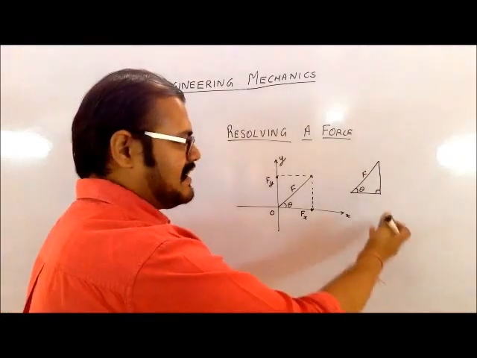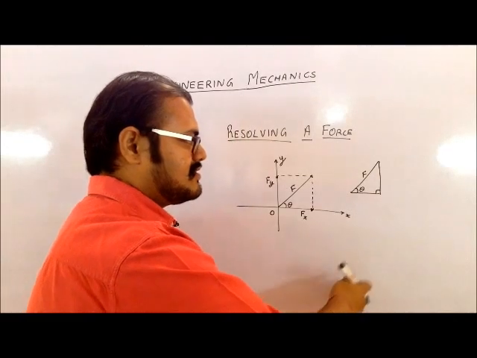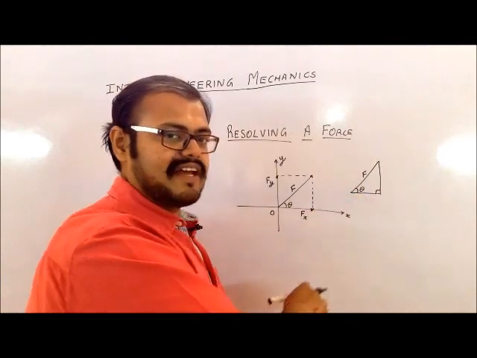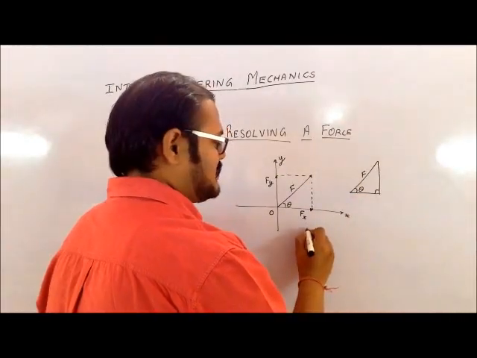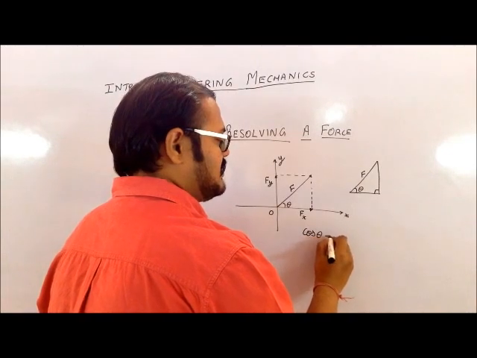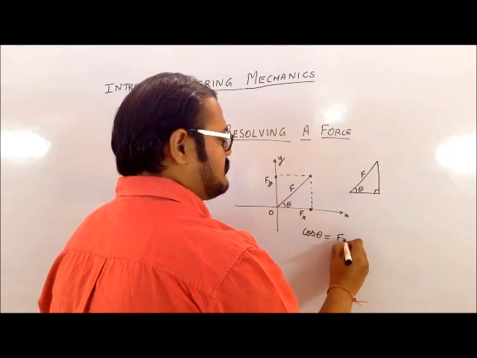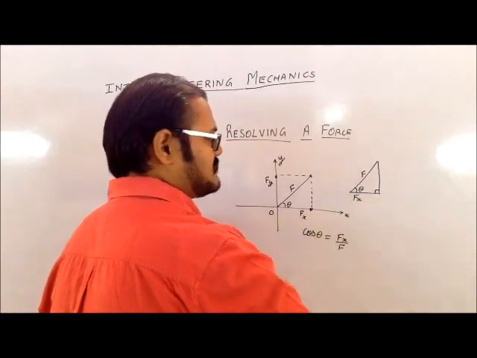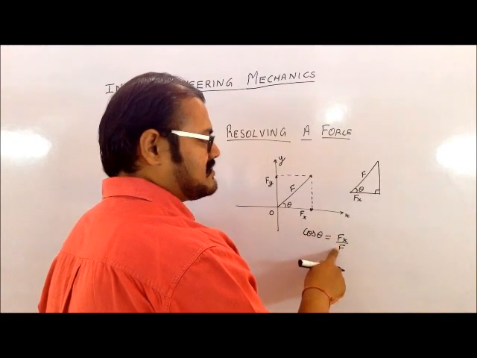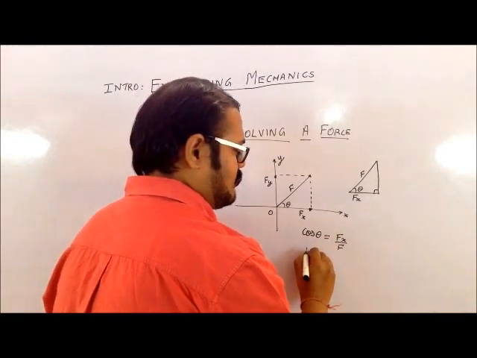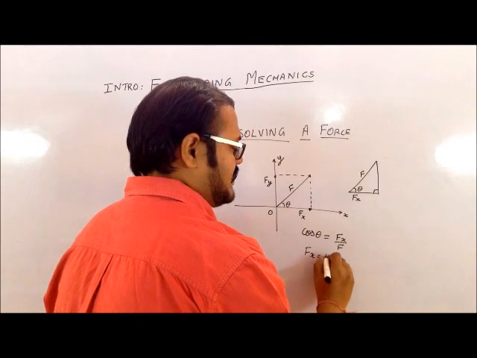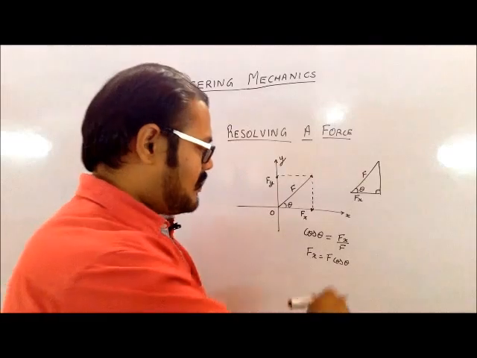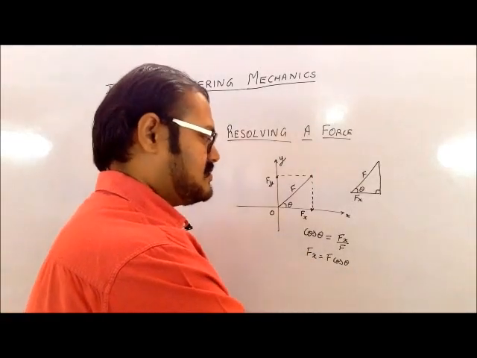To understand that, let me construct this triangle. So I have F as the hypotenuse. The theta angle is one of the angles of the right angle triangle. You know the trigonometric ratio, that cos theta is equal to fx upon F. So let me say this is my fx. So cos theta is fx upon F. So what will be the value of fx? Fx is F cos theta. So you got this value as fx is equal to F cos theta.